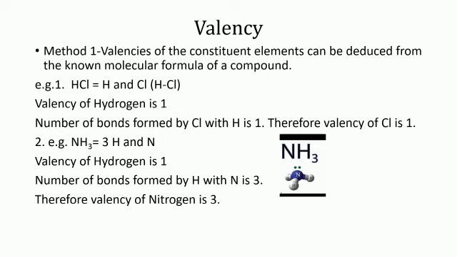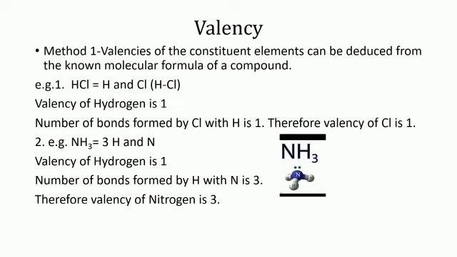Example, hydrochloric acid. The molecular formula of hydrochloric acid is HCl. Its constituent elements are hydrogen and chlorine. Valency of hydrogen is 1. Number of bonds formed by chlorine with hydrogen is 1. Therefore, valency of chlorine is 1.